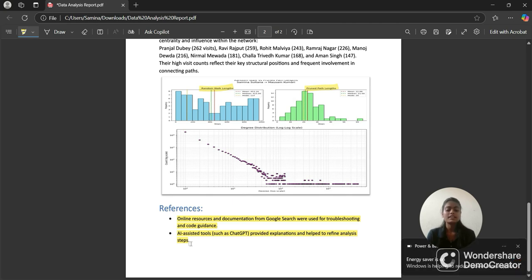I would love to apply these skills during my internship, especially in areas like data analysis, visualization, or any kind of user or network data. I am excited to learn more and contribute to real-world problems.